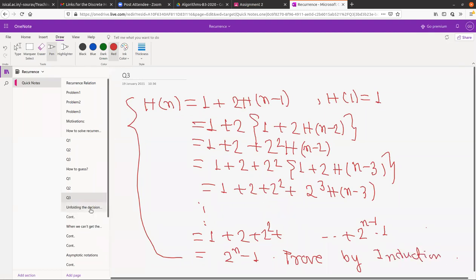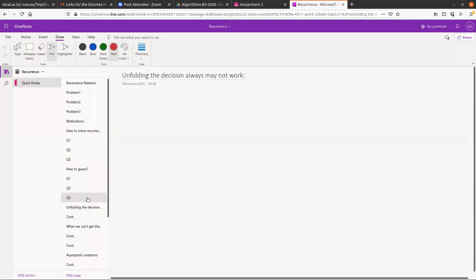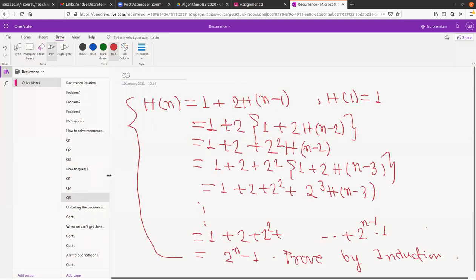So until now we have learned how to guess a solution and how to establish our guess by induction. Does anyone have any problem in this part? No, ma'am, it's okay. Fine, let's go forward.